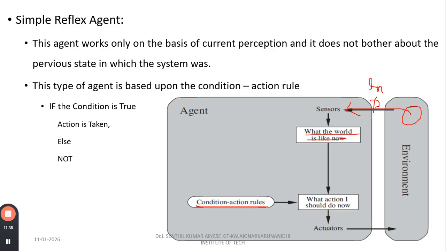For example, in a room I have to switch on the light when a person is entering. First, there is an input to the sensors whether the person is coming or not. When the person enters the room, I have to identify the person and switch on the light. So here you have to see the condition: the person is present or not. With the help of the condition, I will take the action, and that action is the output in the environment, right? This one we are calling a simple reflex agent. If the condition is true, the action is taken; else, the action is not taken.